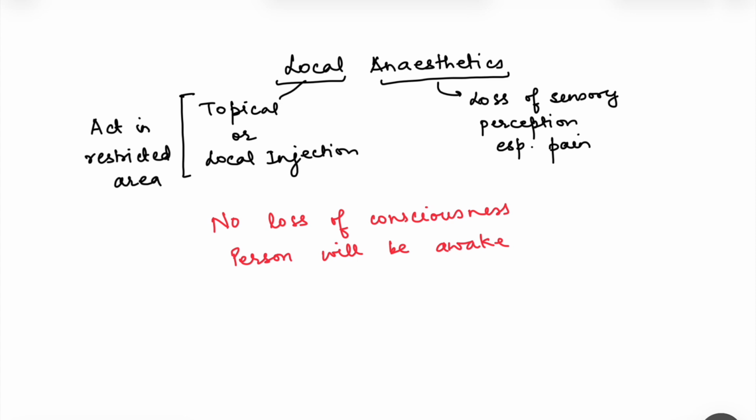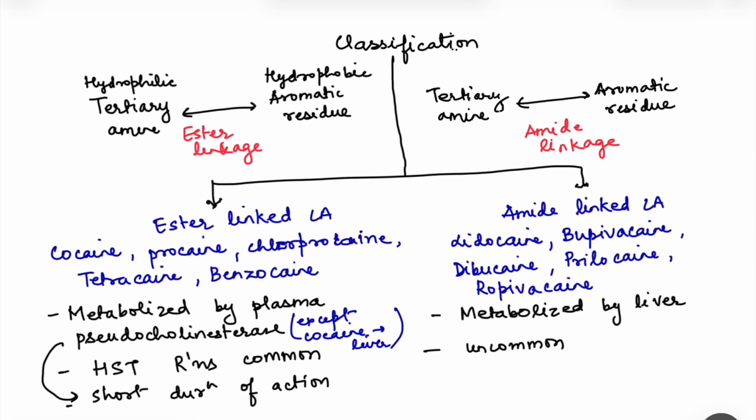Local anesthetics are the drugs that act locally, that is, when they are given by either a topical route or by local injection, so they act in a restricted area. And anesthetics means there is loss of sensory perception, and that too especially of pain. A very important aspect with local anesthetics is that there is no loss of consciousness. So this is in contrast to the general anesthetics. With local anesthetics, there is no loss of consciousness and the person will be awake during the procedure, whatever procedure is done with the local anesthetics.